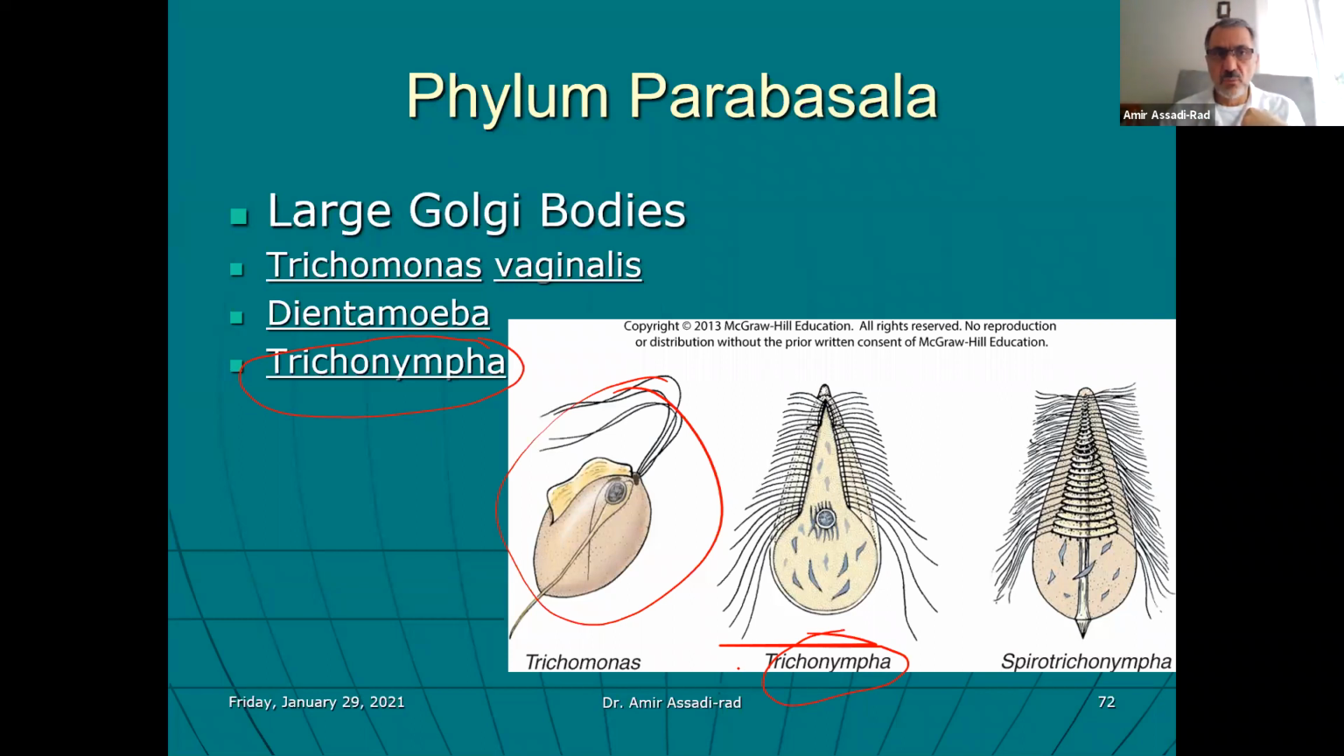So the termite eats the wood. The termite cannot digest the wood. They cannot use the glucose of the food. Trichonympha breaks down the cellulose to glucose molecules. So as a result, both Trichonympha and the termite enjoy the single glucose molecules as a source of energy.